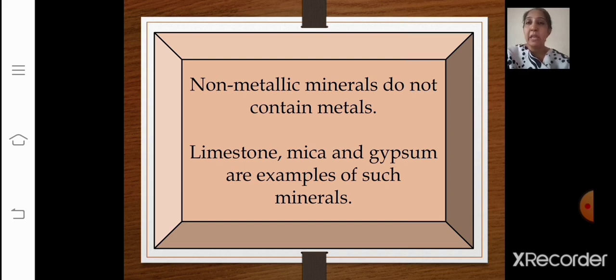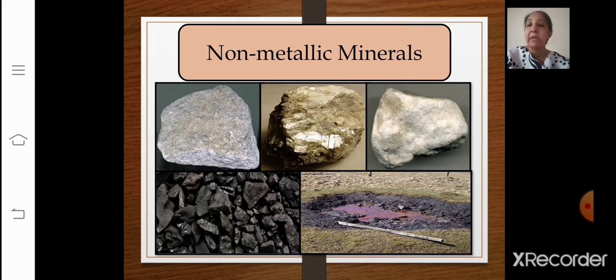Now we are learning the meaning of non-metallic minerals. Non-metallic minerals do not contain metals. Limestone, mica and gypsum are the examples of non-metallic minerals. See here, the images have been given to you. The limestone, mica and gypsum are examples of non-metallic minerals, and below that the mineral fuels like coal and petroleum are also non-metallic minerals.